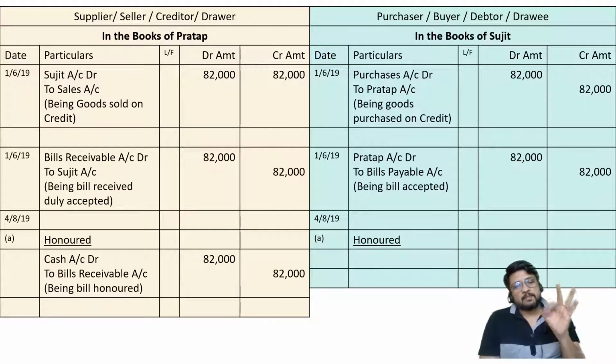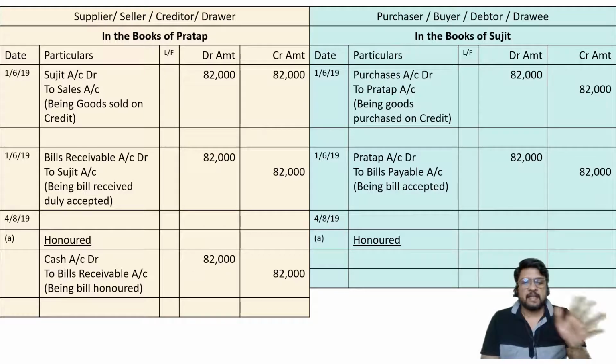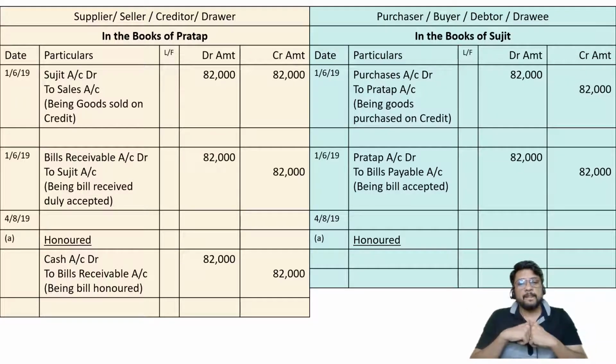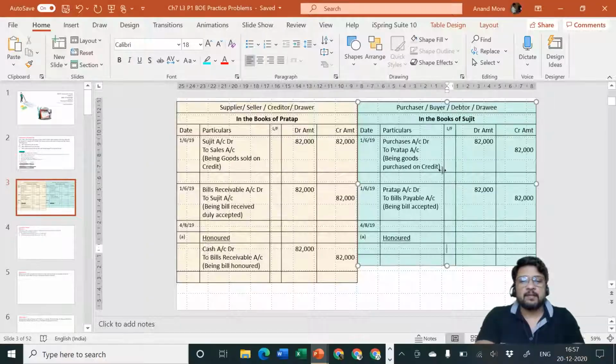Sujit, bills payable is a liability which is getting cancelled because we are honoring the same. Our liability called bills payable is getting repaid, it is getting over. So bills payable account debit, and cash is going out, so credit cash account. The entry will be bills payable account debit to cash account.